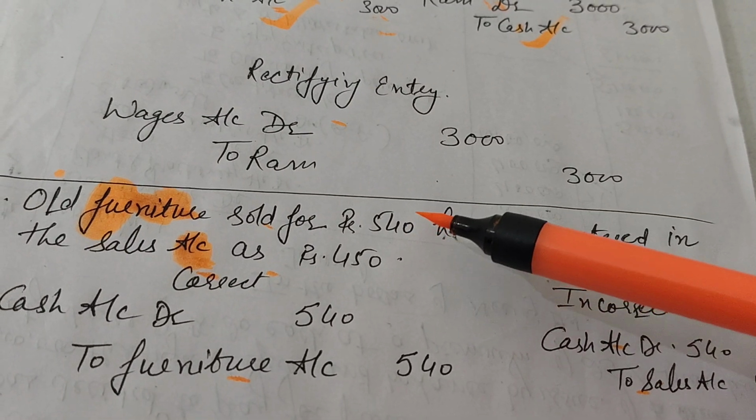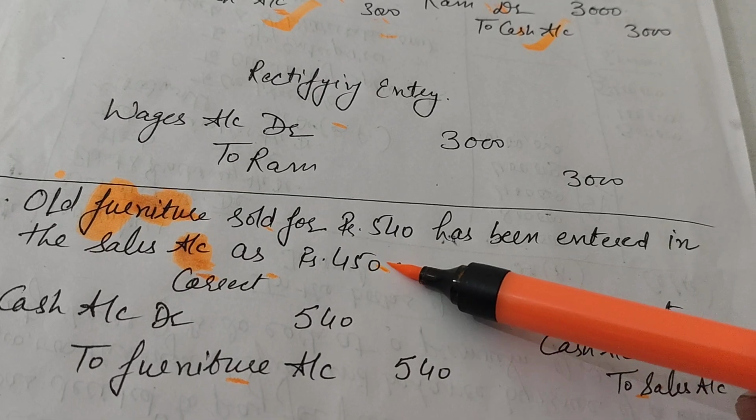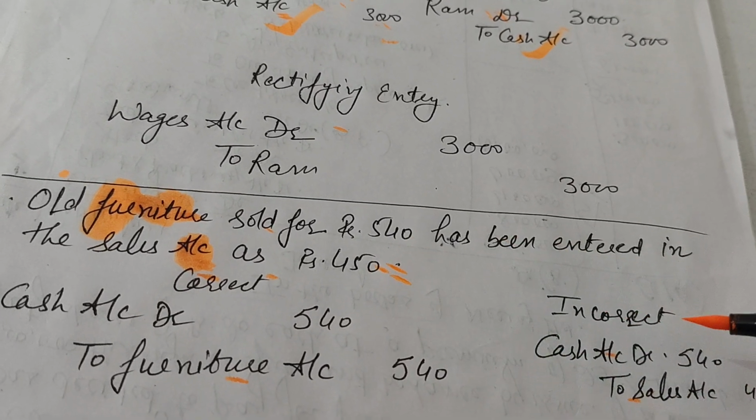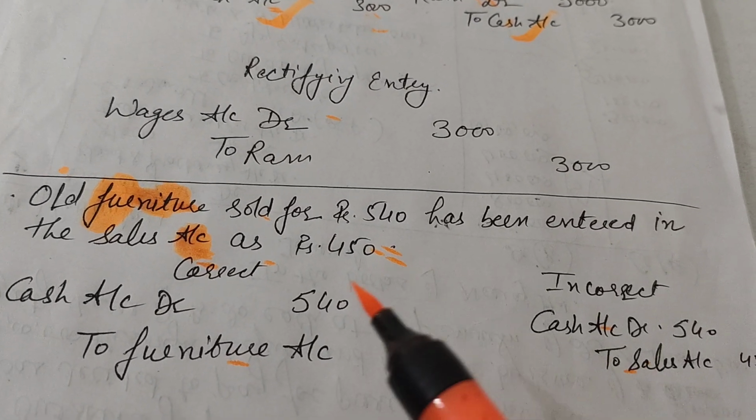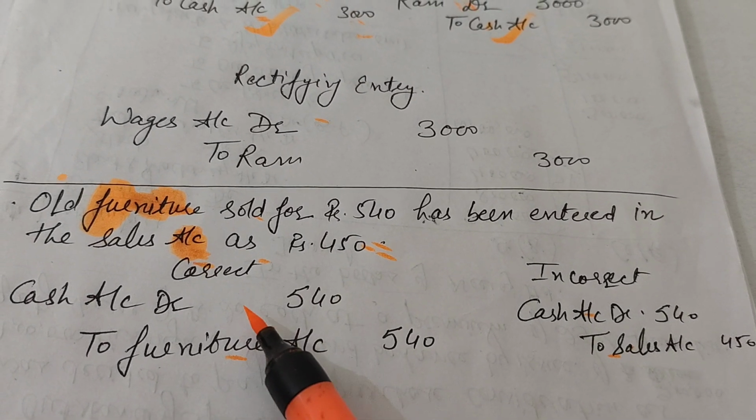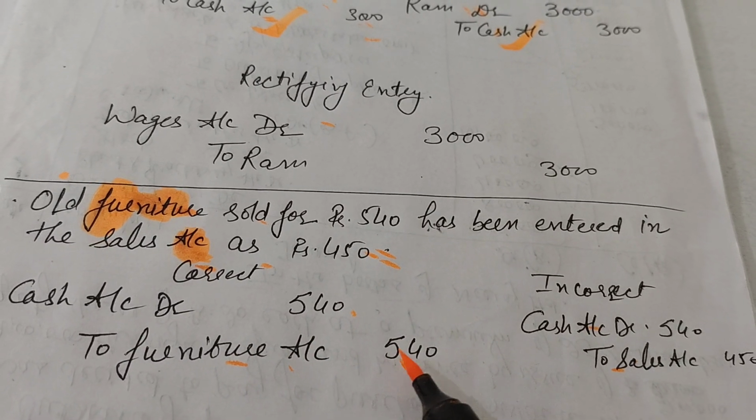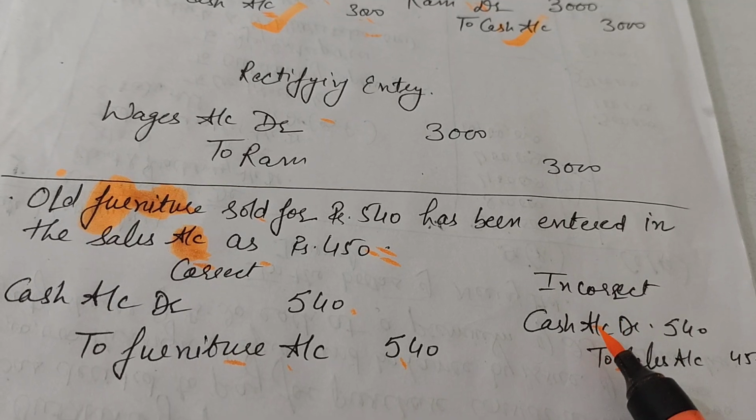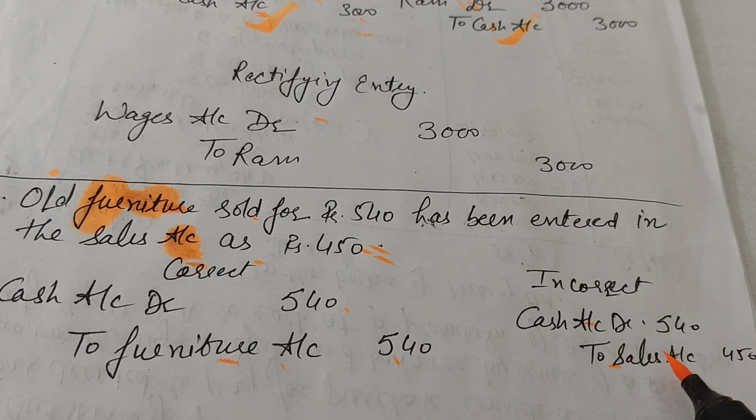It's not mentioned over here that there was a mistake in the cash account. The mistake was only in the sales account. In the sales account, they took it as rupees 450. So what was the correct journal? The correct journal was cash account debit 540 to furniture account 540, but they took it wrongly as cash account debit 540 to sales account 450.